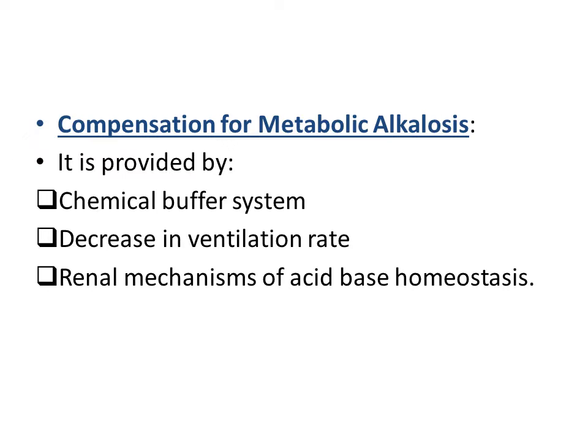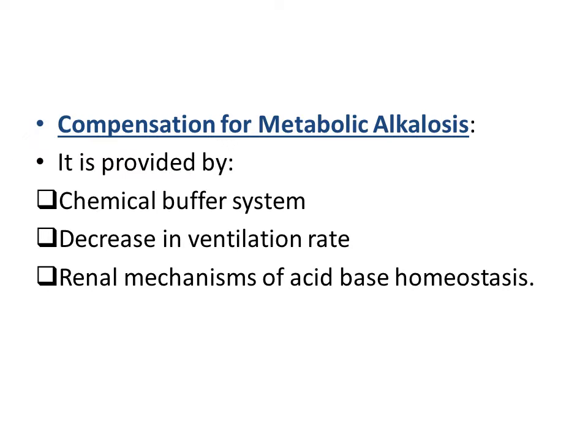So what does a decrease in ventilation rate achieve? When ventilation is reduced, it leads to retention of carbon dioxide inside the body, leading to increased partial pressure of carbon dioxide in the blood. And carbon dioxide can form carbonic acid, which can dissociate to give hydrogen ions, and those hydrogen ions will serve to bring the pH down in case of metabolic alkalosis.